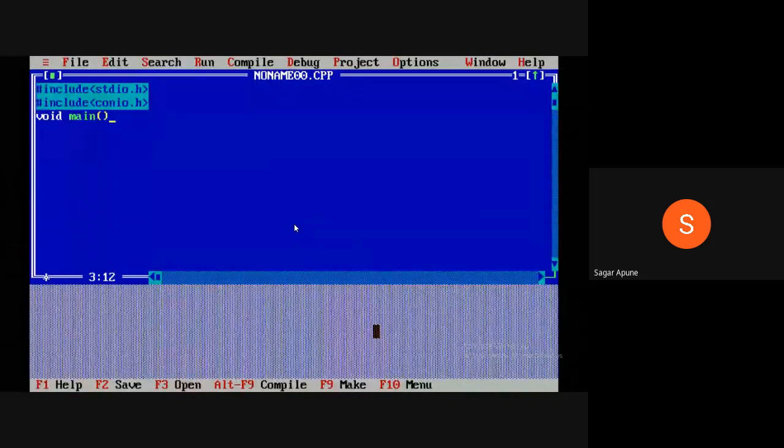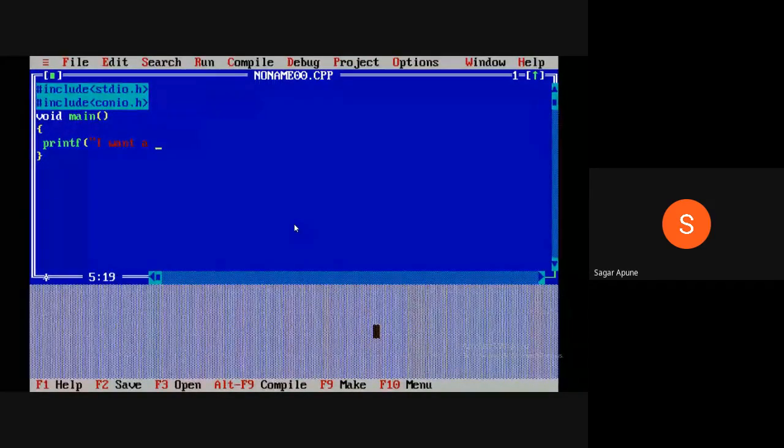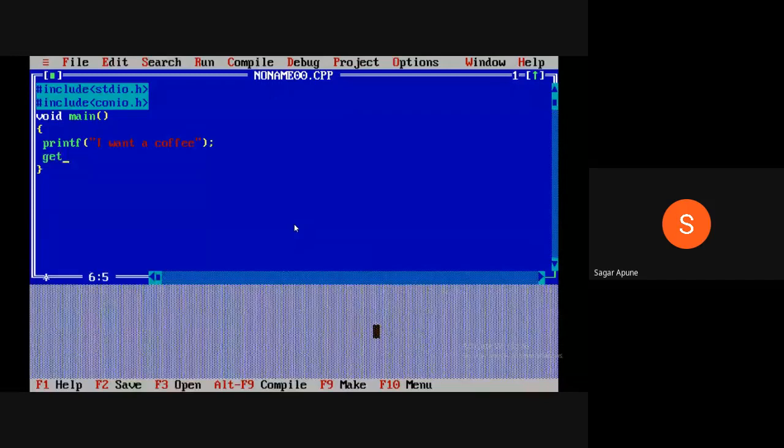There are some changes here. Hash include stdio.h you have to include, and here one more file you have to include. There is no need to include this file, conio.h, in Dev C++. Void main. This is our main function. What is the job of the main function? We will discuss it later. Here my message is printf, I want a coffee. Close it, and at the end you have to write getch. This is the program to execute in the Turbo C++ compiler.